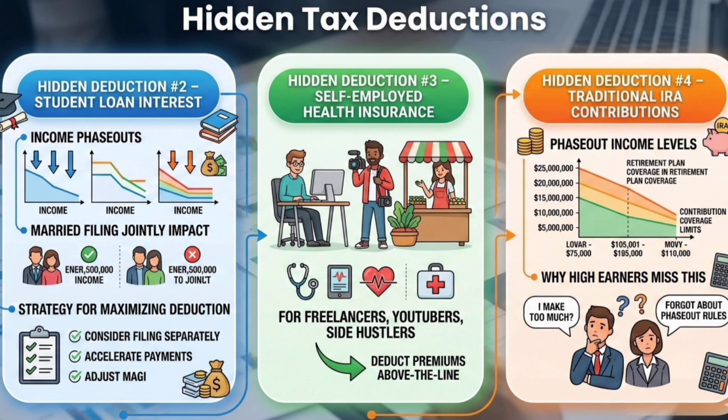Hidden deduction number 2: student loan interest. Income phase-outs. Married filing jointly impact. Strategy for maximizing deduction. Hidden deduction number 3: self-employed health insurance.